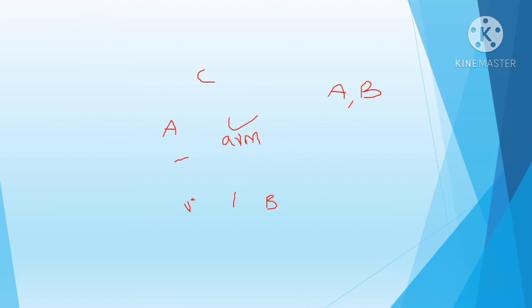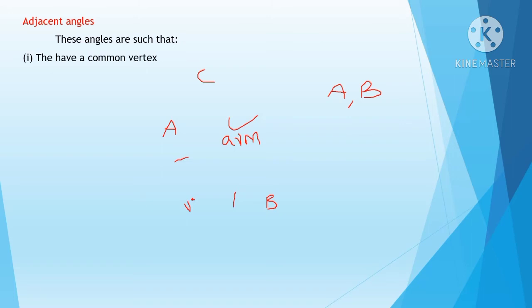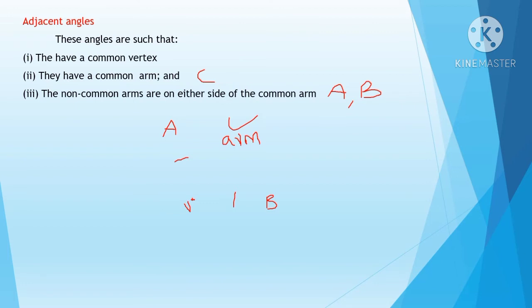The next heading is adjacent angles. So I think this is a new topic we are learning. Already you know about angles, line segments. So this is a new topic about adjacent angles. These angles are such that they have a common vertex. Common vertex means they have a common point. Then they have a common arm. And non-common arms are on either side of the common arm.